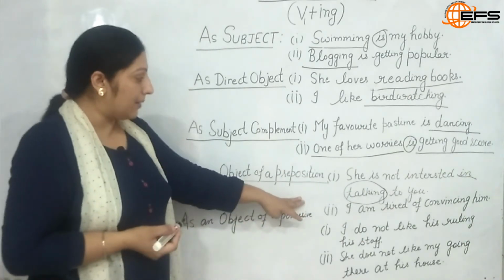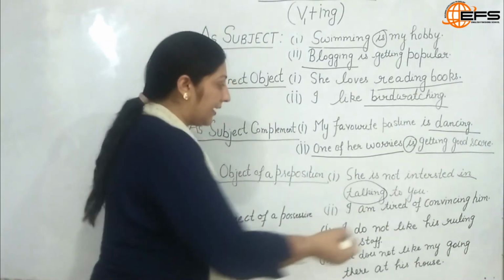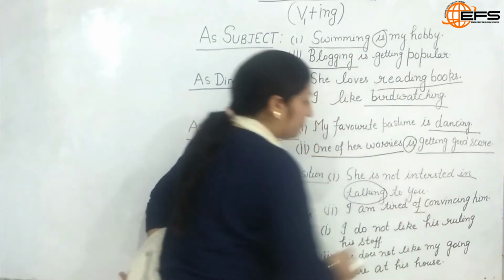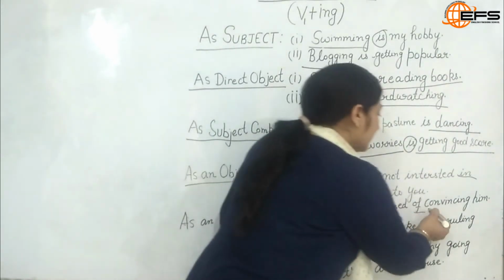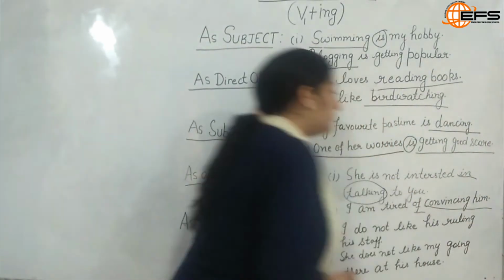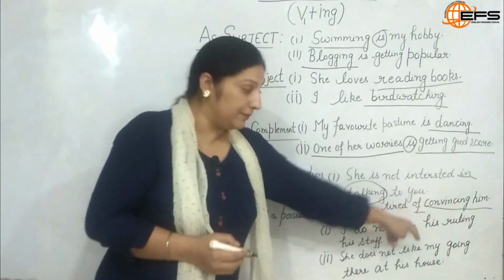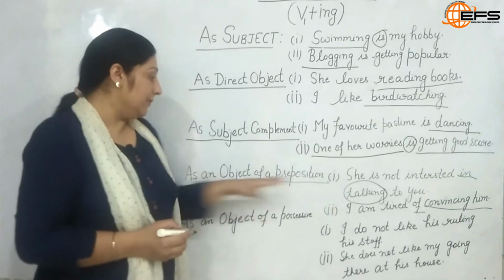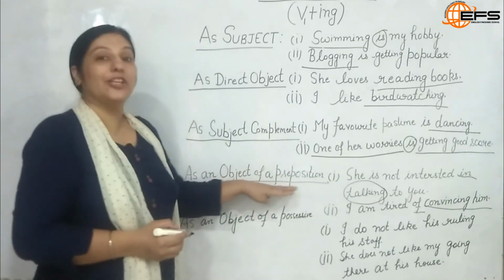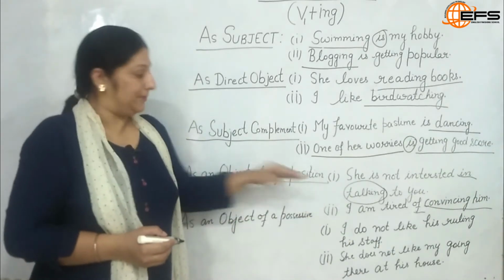Let's look at another example. I am tired of convincing him. Again we have of as a preposition, and convincing him is the gerund. So convincing is coming after the preposition of. So in this sentence also it is acting as an object of a preposition.